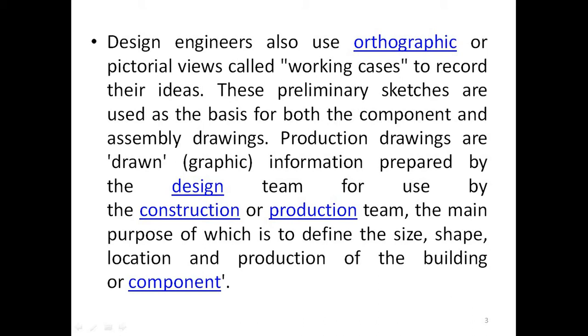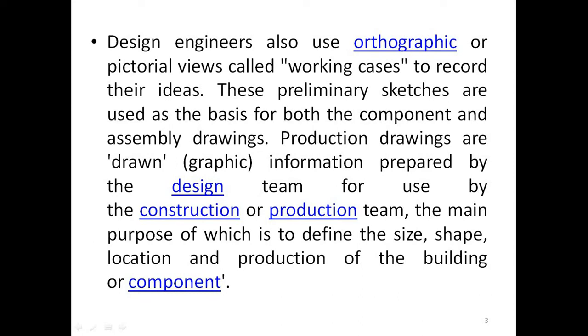Initially in the company, the design engineer designs the component, and as per the design the shape and size of the component is finalized by the design engineer. Design engineers also use orthographic or pictorial views, called working sketches, to record their ideas. These preliminary sketches are used as the basis for both the component and the assembly drawings.